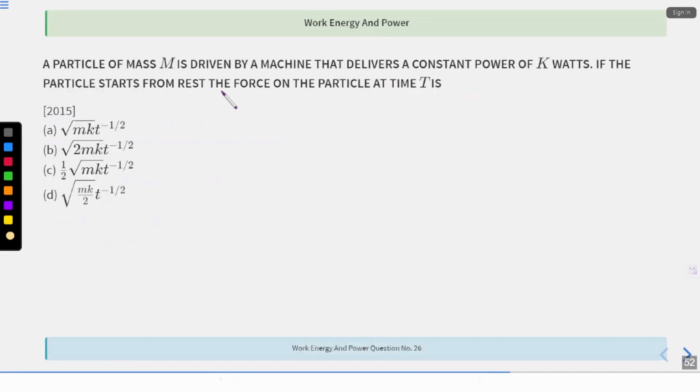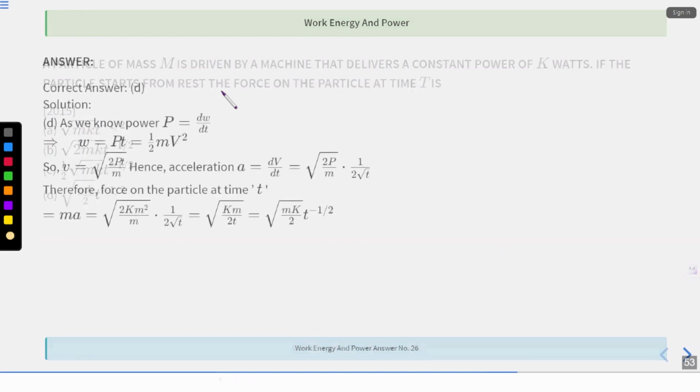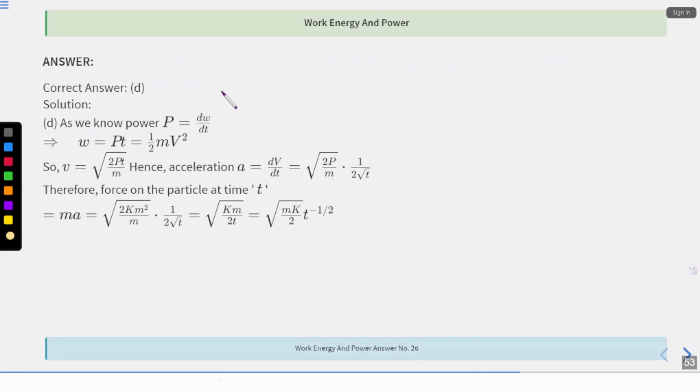26th question. A particle of mass m is driven by a machine that delivers a constant power of k watts. If the particle starts from rest, find the force on the particle at that time. So P is equal to dW by dt. We know this thing. And W is Pt. Hence v will be under root of 2Pt divided by m. Acceleration is change in velocity, right? So this is the formula. And you just need to find the force, that is mass into acceleration, m into this.